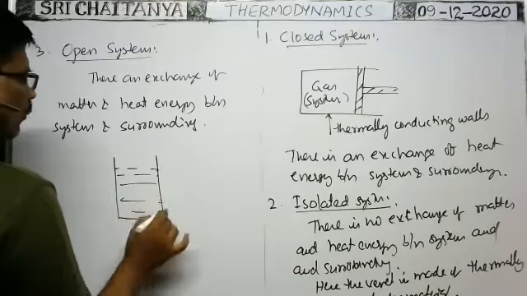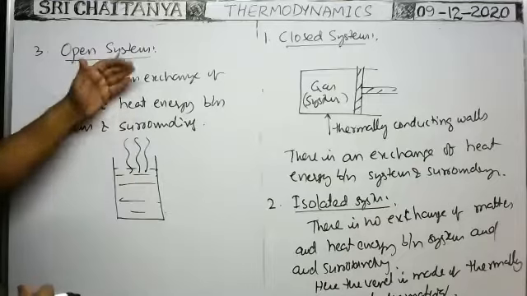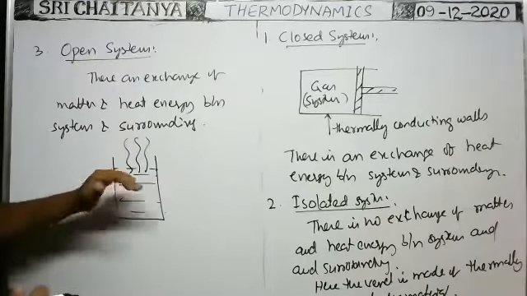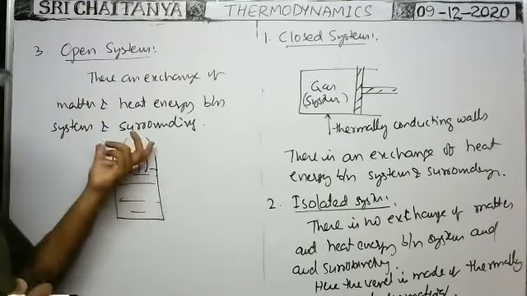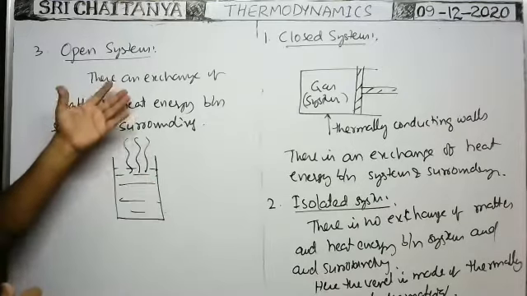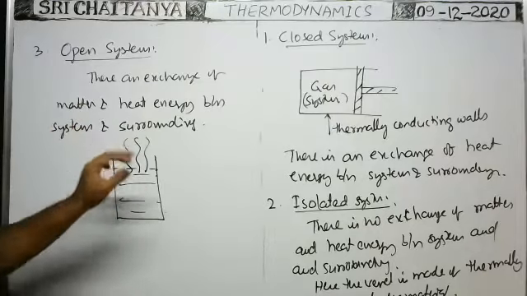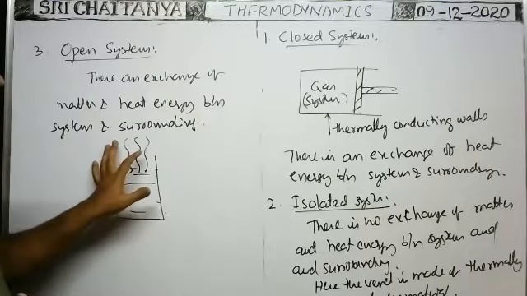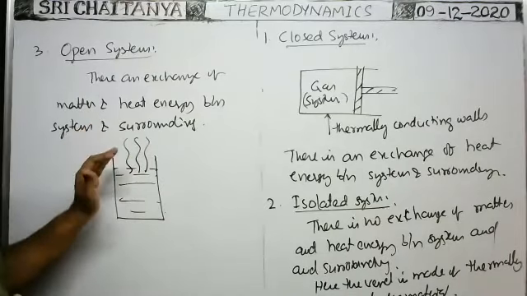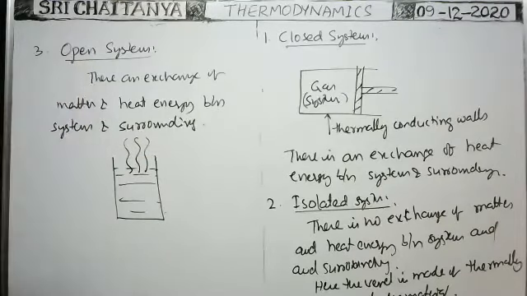Then the gas exchange takes place from system to surroundings and from surroundings to system. At the same time, heat energy also exchanges between the system and surroundings. Such type of system is called the open system. So the gas enclosed in a vessel which is open to atmosphere is the best example for an open system. In this way there are different types of systems.